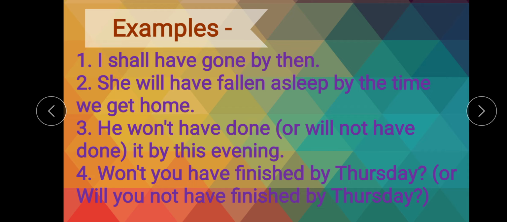Next sentence: he won't have done it by this evening. Here won't is the contraction of will not. In short form, we say won't. You can also write, he will not have done it by this evening. Again, here a specific time is given. You all notice this. Next: won't you have finished by Thursday? Or you can also write, will you not have finished by Thursday? So I hope these examples will help you to understand more clearly.